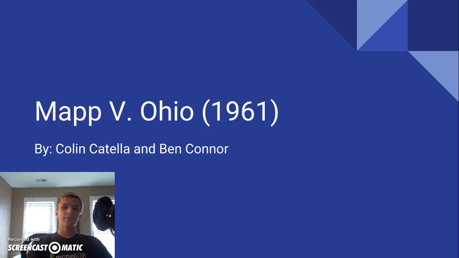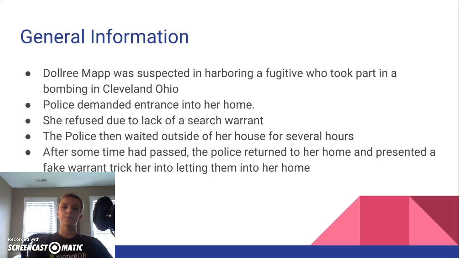The Supreme Court case that we had was Mapp vs. Ohio. It happened in 1961. Some general information about the case was Dolly Mapp was suspected of harboring a fugitive who took part in the bombing in Cleveland, Ohio. Police demanded entrance into her home, but she refused due to lack of a search warrant.